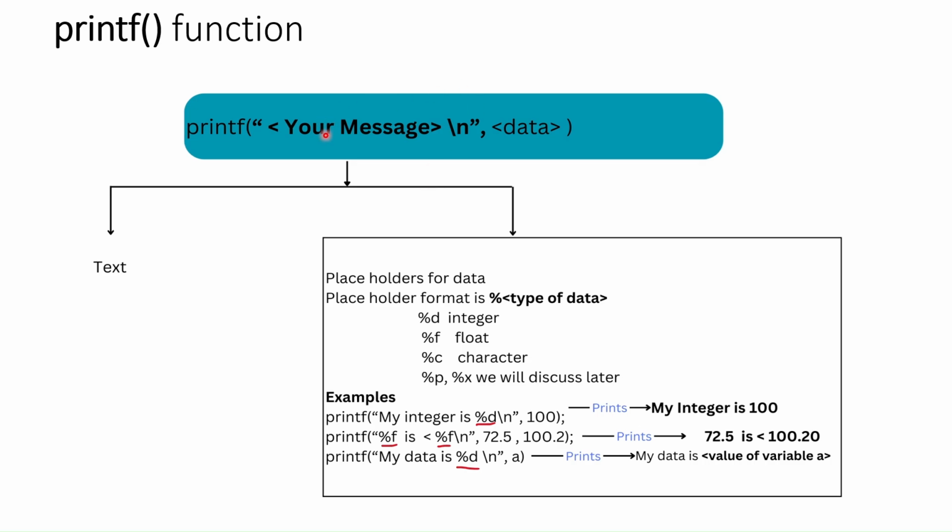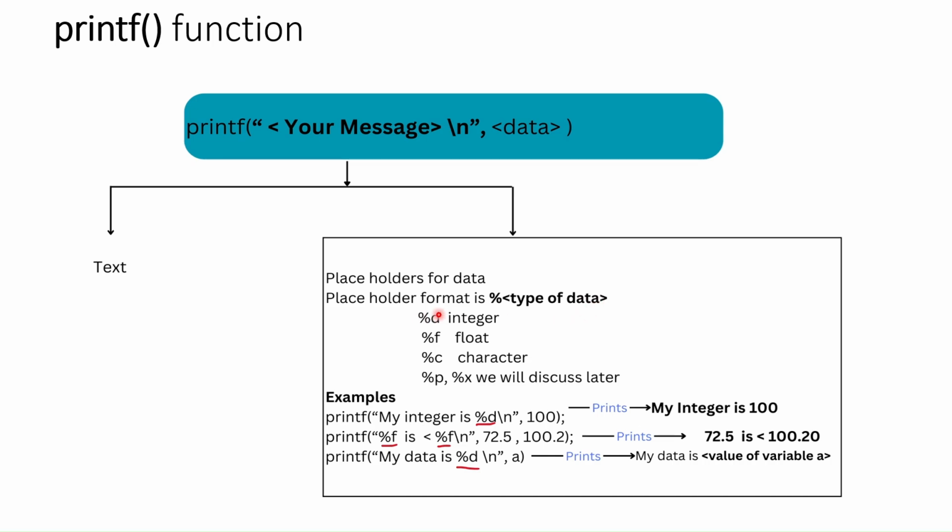After this, your message contains two parts. One is text, and optionally it can have placeholders for data. What is a placeholder? Inside your message you can inject your own data or variables in C language. Somewhere in your message you can print your variable. The placeholder starts with the percentage sign, and the rest is a character that tells what type of data it is.